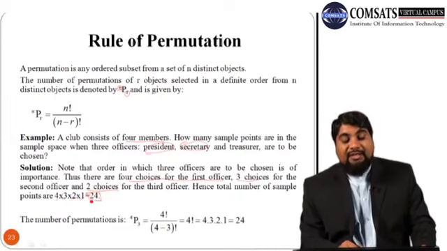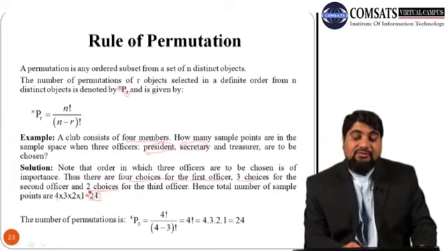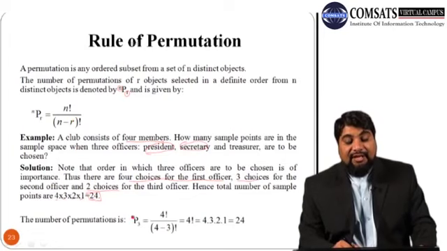We can calculate the total number of sample points using the rule of permutation. Using the rule of permutations, n is the total number, which is 4.